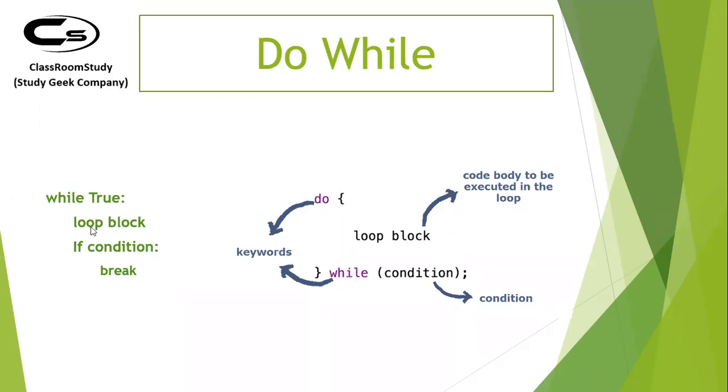So you execute this statement, but while executing it, if your condition becomes true, then you break. Similarly, if you want to compare this with a do while loop, do will run this block of code irrespective of your condition, but it will check the condition at the end. So similarly here, you'll come into the loop, you'll run your task, but at the end there's a conditional check. If this condition is true, we'll break. Similarly here, if this condition becomes false, we'll break. So this is the equivalent of a do while loop.